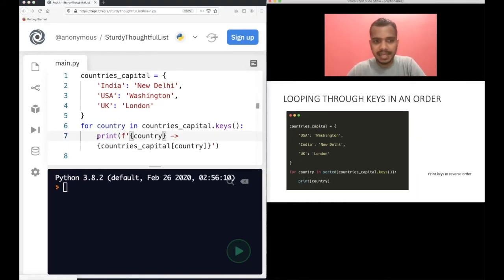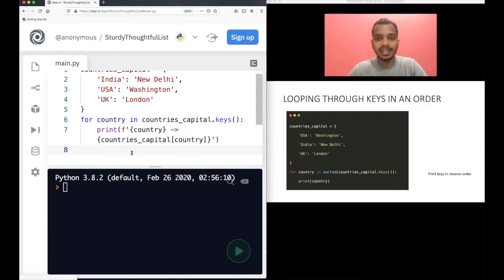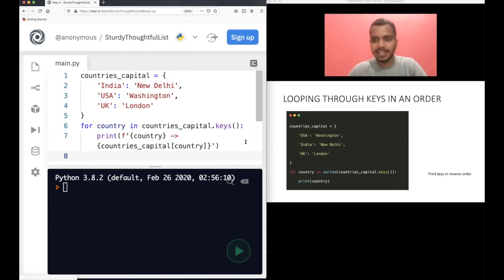So do not get confused. This is line 7 itself, and both are on line 7. Since I do not have more space here, you are seeing it like this, but it's the same line. You do not need to press enter after here. You can see line 7 is this, line 8 is here, and we do not have anything here. I don't have enough space, so that's why it went onto a new line.